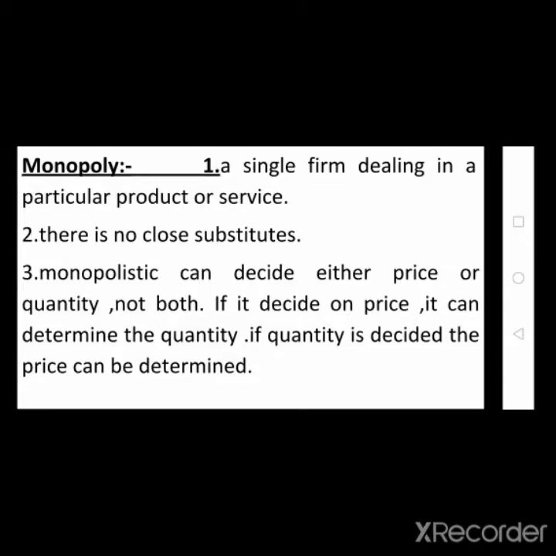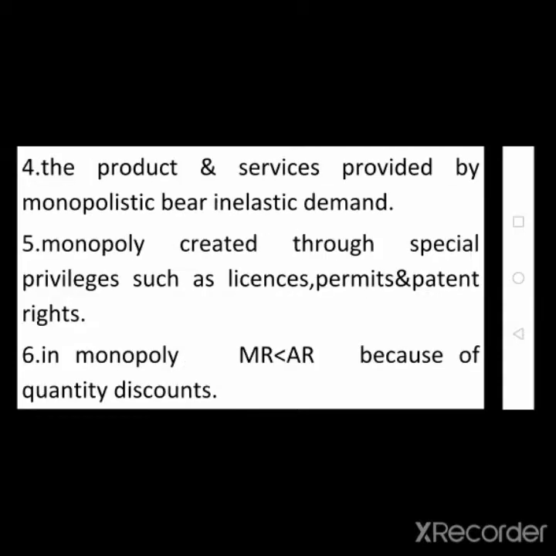The monopolist can decide either price or quantity, not both. The product and service provided by the monopolist bear inelastic demand, and a monopoly is created by special privileges such as license permits and patent rights. In monopoly, the marginal revenue is less than average revenue because of quantity discounts.